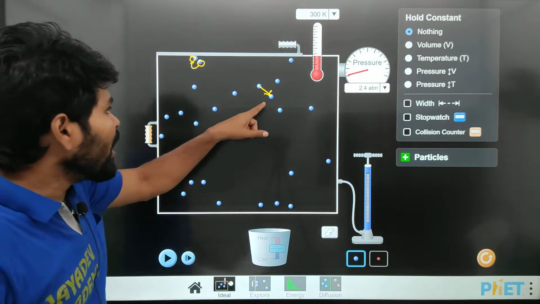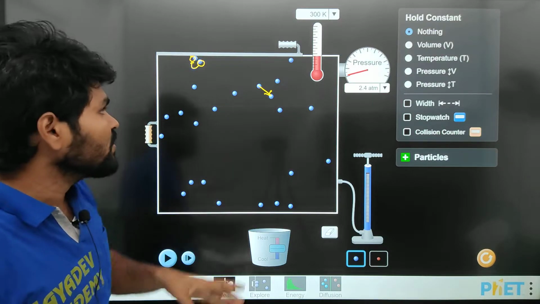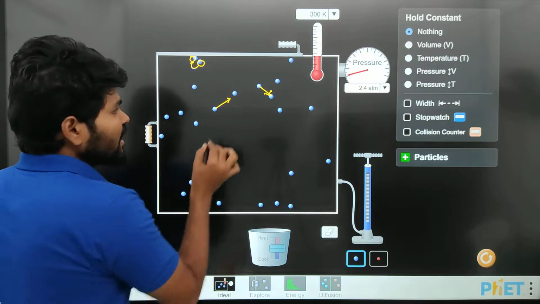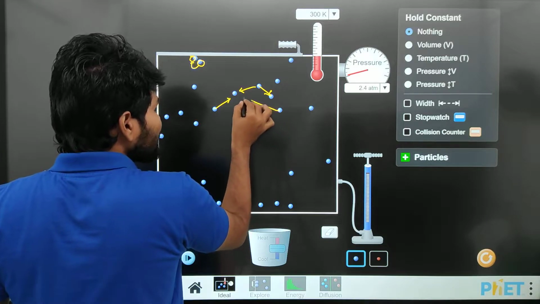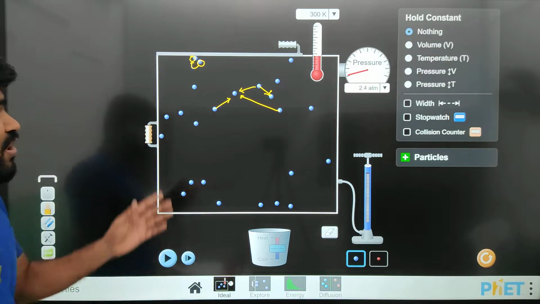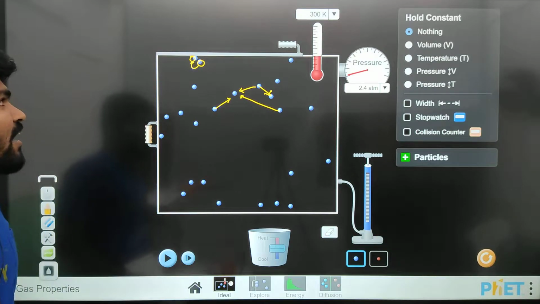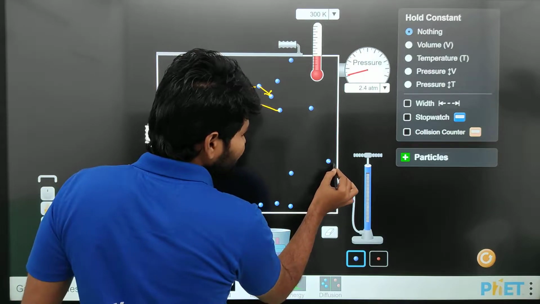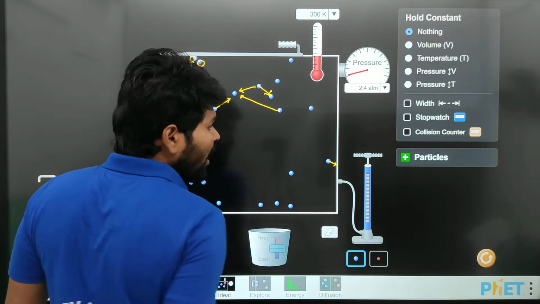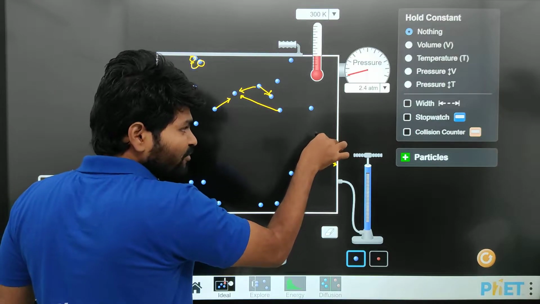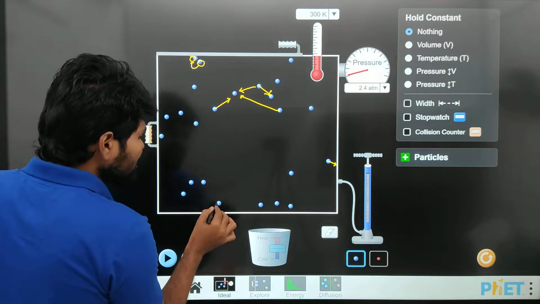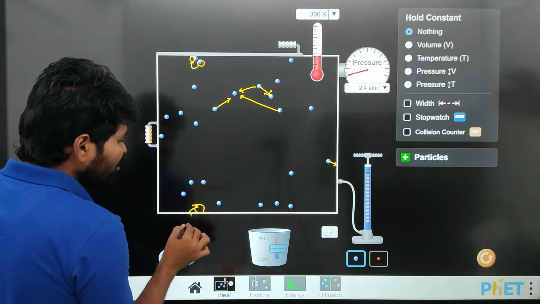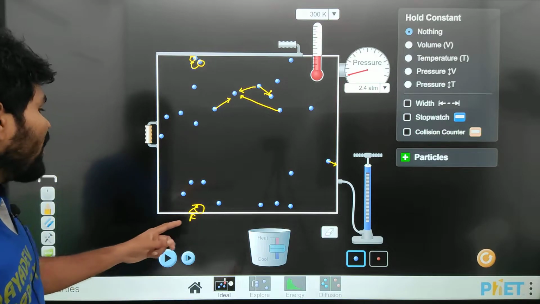That means this molecule exerts a force on this molecule. Likewise, if we take this molecule, this molecule exerts a force on it, and this molecule also exerts a force. Similarly, if these molecules touch this wall, this molecule exerts a force on the wall. If this molecule comes and touches the wall, it applies a force on this wall, okay.